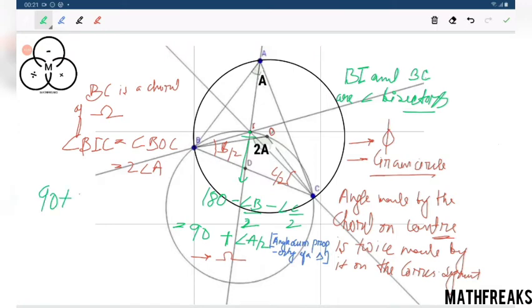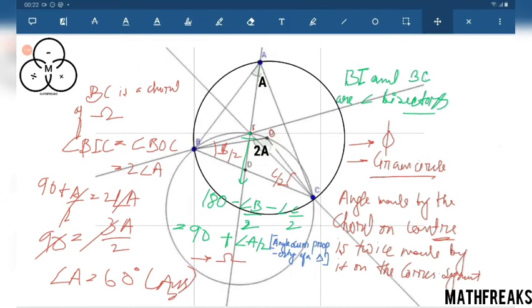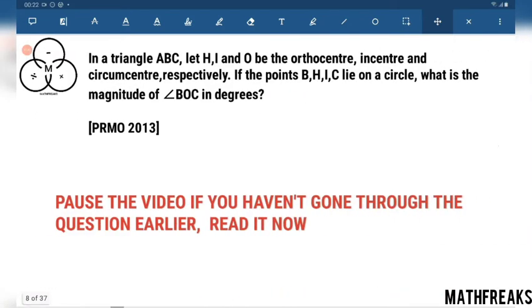So 90 plus A by 2 equals twice angle A. 3A by 2 equals 90. Angle A equals 60 degrees. This is the answer. This was a very easy question. I was having a blank page to clearly discuss this. Okay, leave it. No issues.